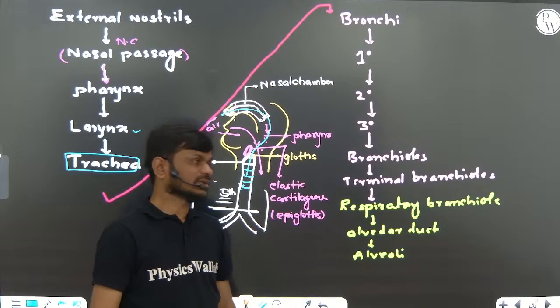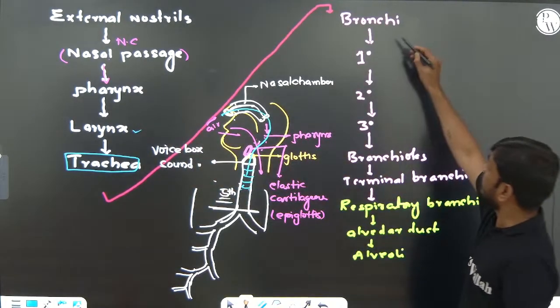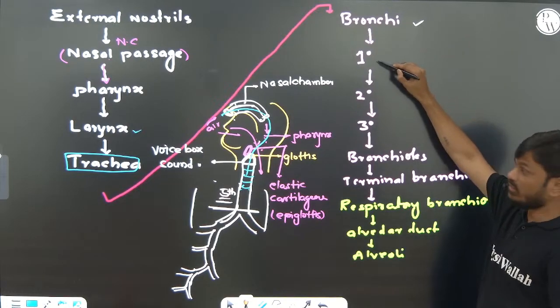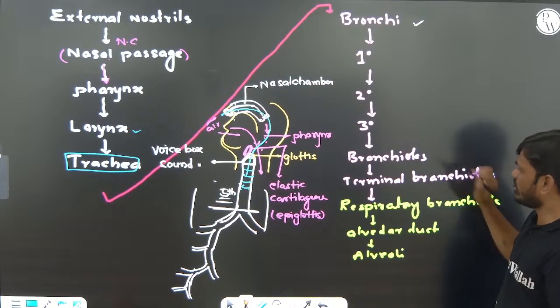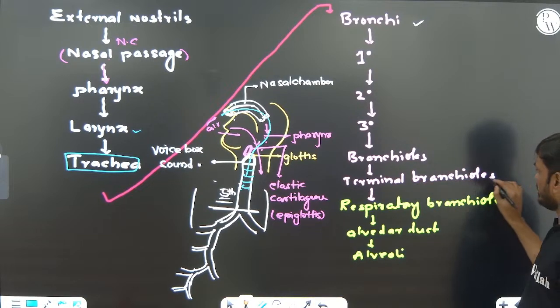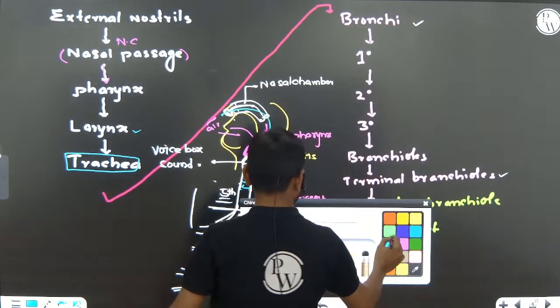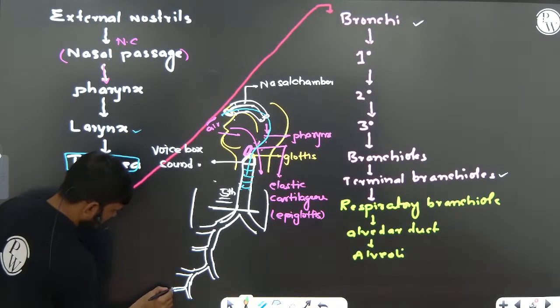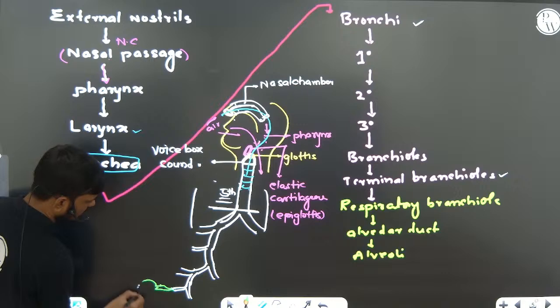The final bronchiole is the terminal bronchiole. Then there are the respiratory bronchiole, the alveolar duct, and these are alveoli.